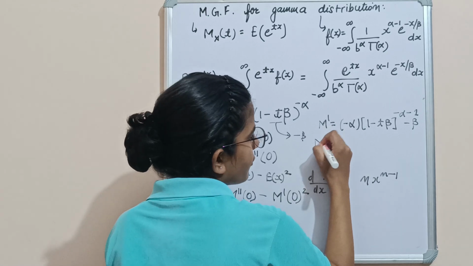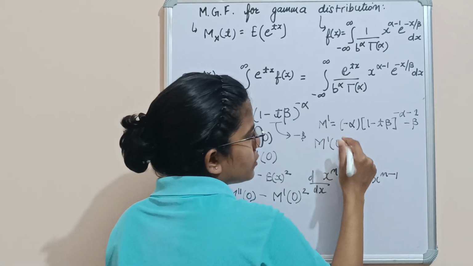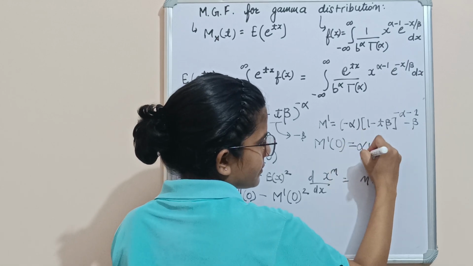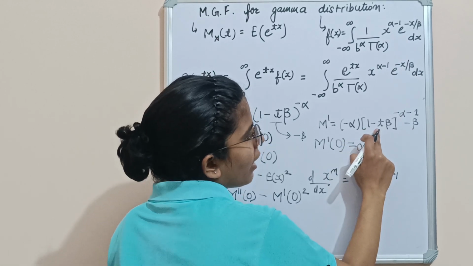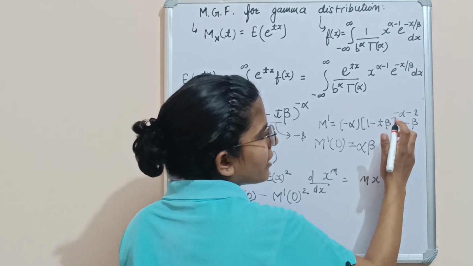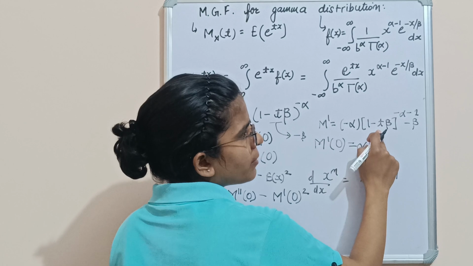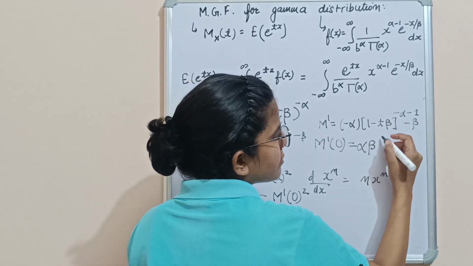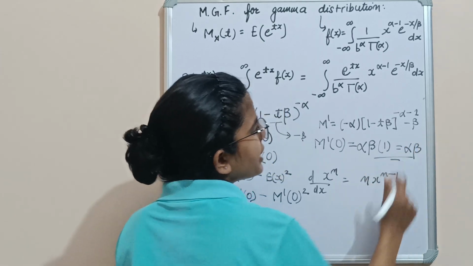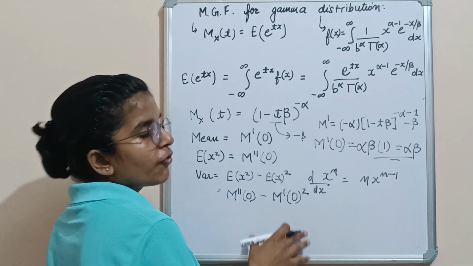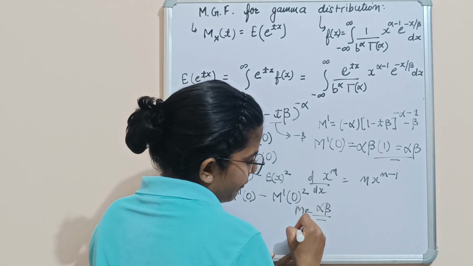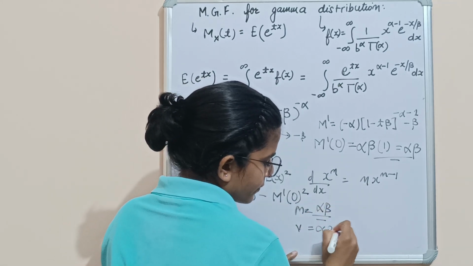Now we will put the value of t equals 0. So this will be minus alpha, minus beta, alpha beta times 1 minus t beta, with t equals 0, so 1 minus 0 raised to power minus alpha minus 1. So this will be 1 raised to power minus alpha minus 1, which will be 1. So this is equal to alpha beta. And we already know that the mean value for gamma distribution is alpha beta, and variance equals alpha beta square.